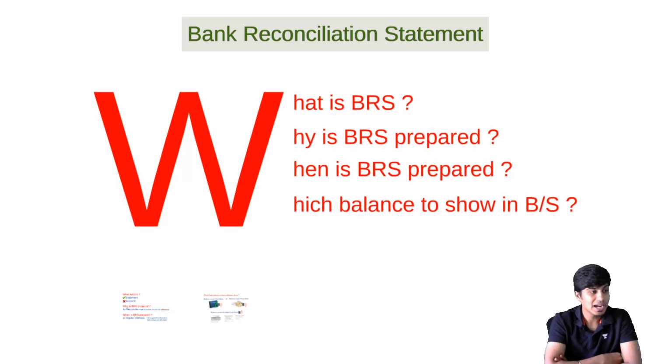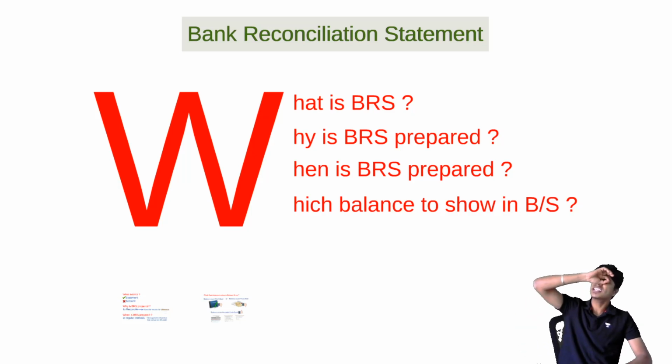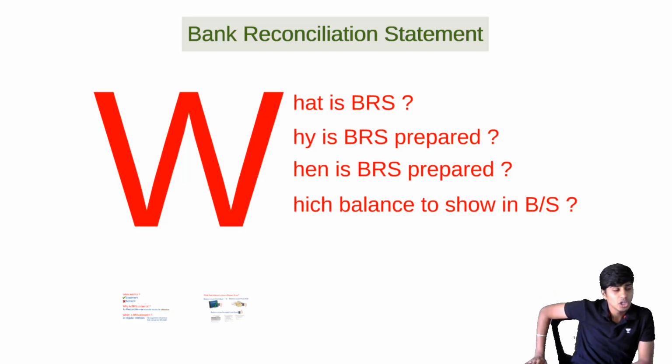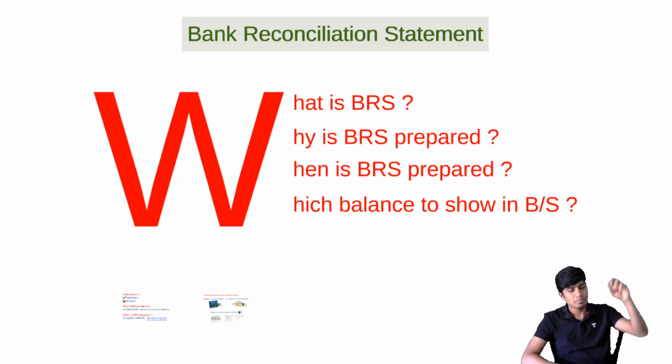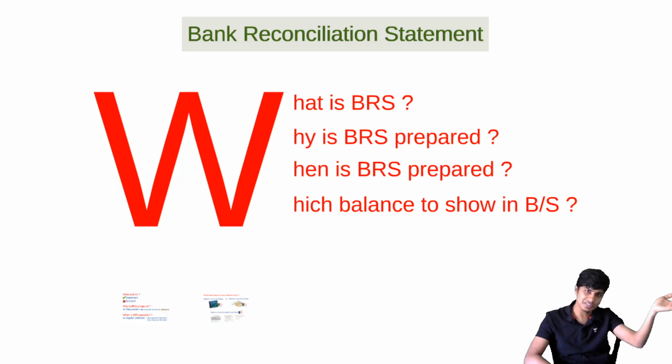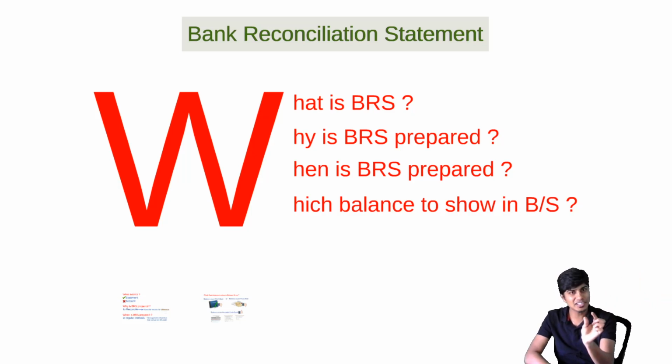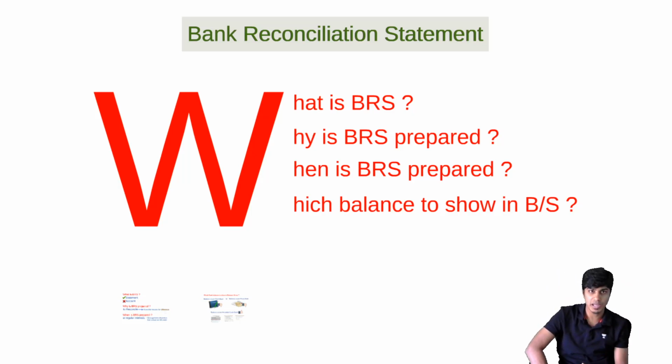Remember that. And the next thing is, whenever you need to do amended cash book, it has to start with balance as per cash book only. You cannot start with balance as per passbook to do an amended cash book question. First, you prepare cash book, balance brought down, all the rectification of errors, basically what you learnt in the previous chapter, and arrive at the amended cash book balance. Starting with amended cash book balance, you will prepare BRS to arrive at passbook balance.